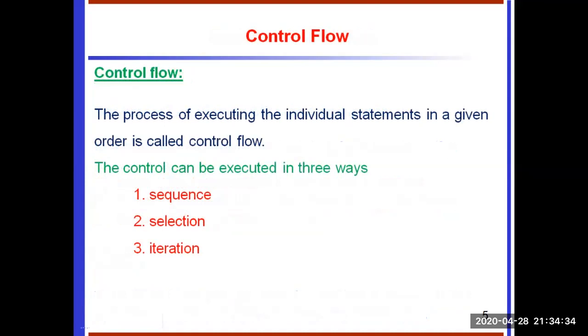So, flow control. Flow control is the process of executing the individual statements in a given order. Programming control structures are defined as the program statements that specify the order in which statements are executed. A program is not limited to a linear sequence of instructions.